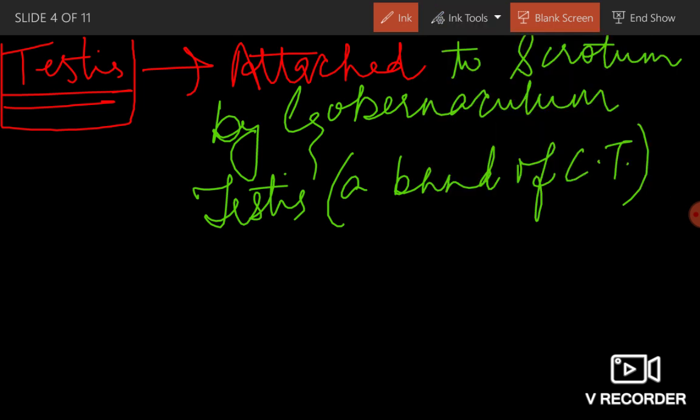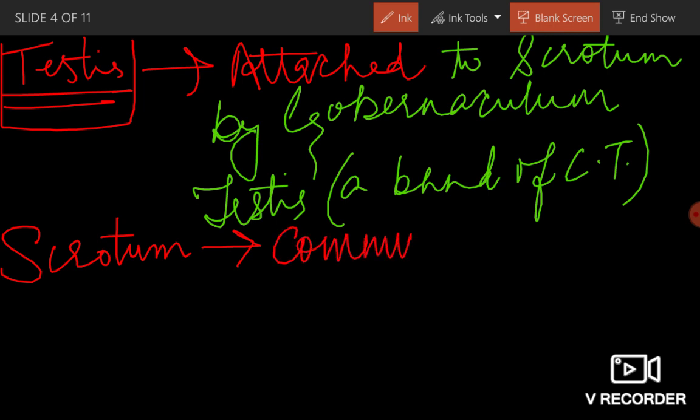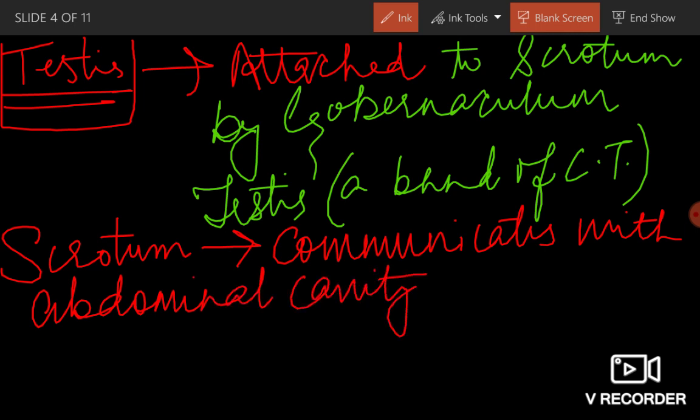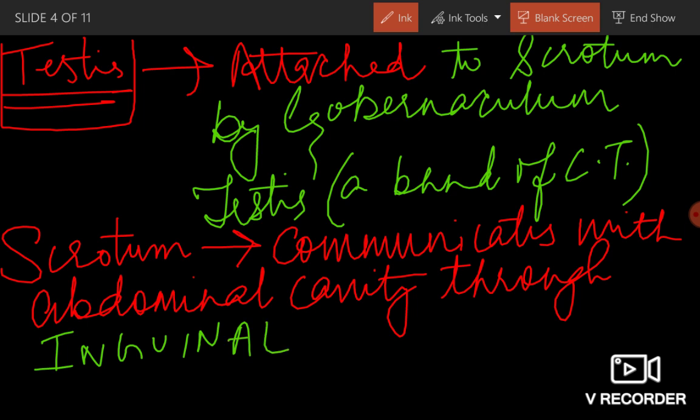And if I talk about scrotum, the scrotum communicates with the abdominal cavity through the inguinal canal. Okay, let me make it simpler for you.